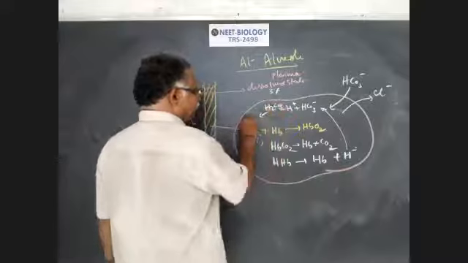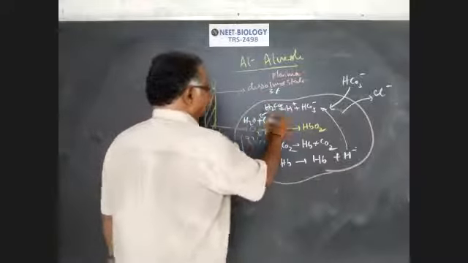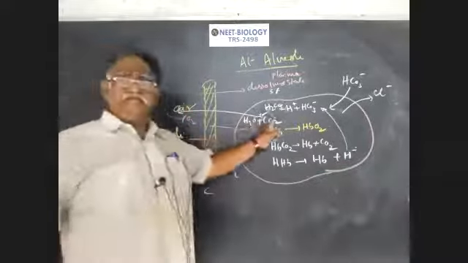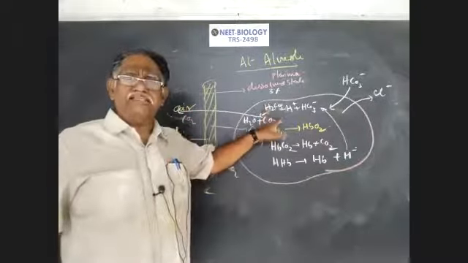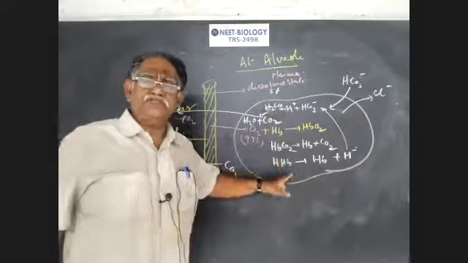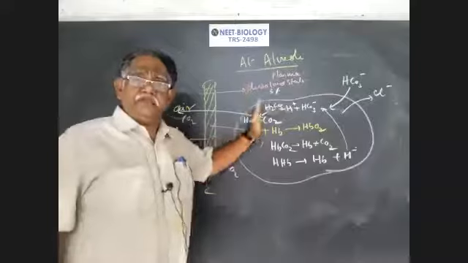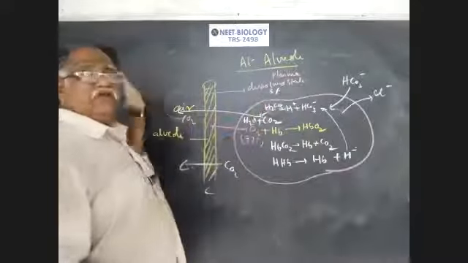That dissociates into H2O and CO2. CO2 passes out. So CO2 by the dissociation of carbonic acid and CO2 by the dissociation of carbaminohemoglobin. CO2 which is present in dissolved state, in 3 routes, they enter into the air.